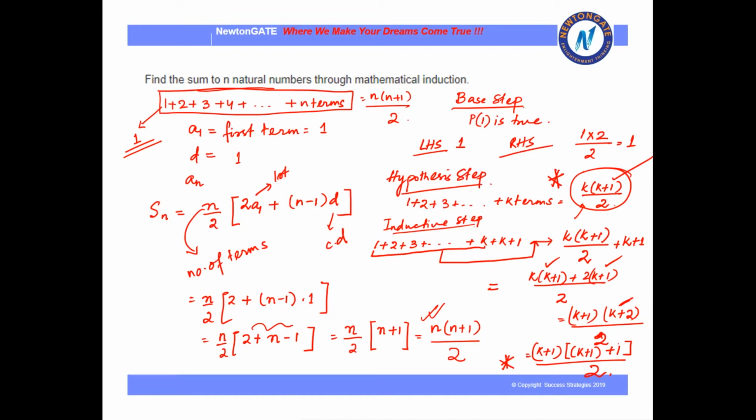So in the first step we showed that it is our formula using the concept of our arithmetic series sum. We have found the formula, and then using mathematical induction we proved that actually we are correct. Okay? So this is what we are going to do in the further sums as well. So let's move to the next sum.